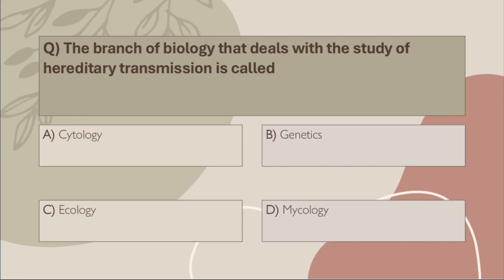Q41. The branch of biology that deals with the study of hereditary transmission is called: A. Cytology, B. Genetics, C. Ecology, D. Mycology. Correct answer, B. Genetics. Genetics equals the study of inheritance, genes, and how traits pass from parents to offspring.